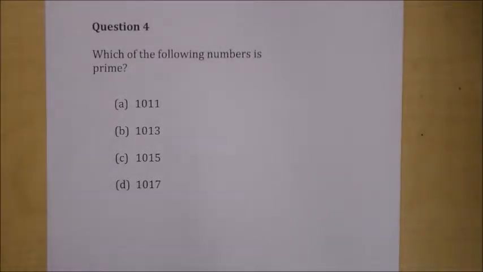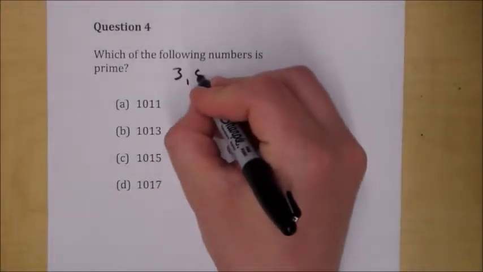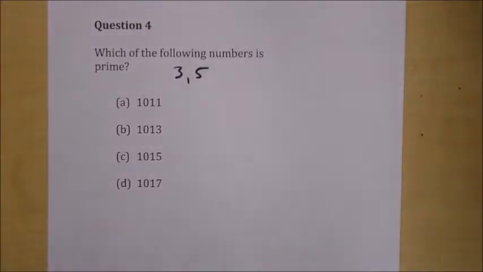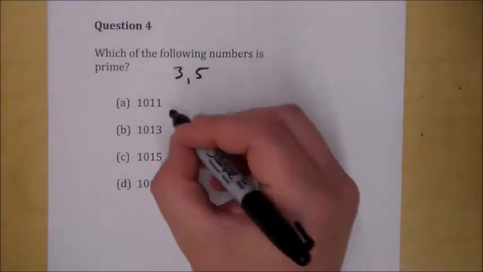So what should you do? Well, I think a good place to start would be saying, let's see which one of these are divisible by 3s, 5s, etc. Because if it's divisible by 3 or divisible by 5, it's not going to be prime. And that's a good place to start because these questions have to be able to be done in 95 seconds.